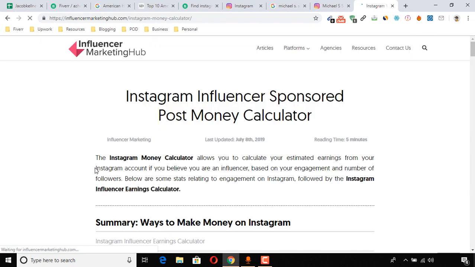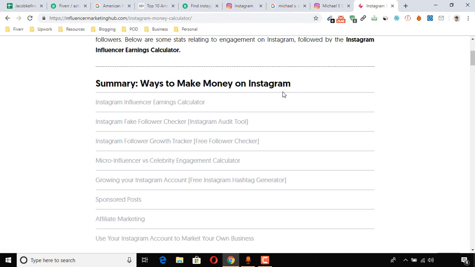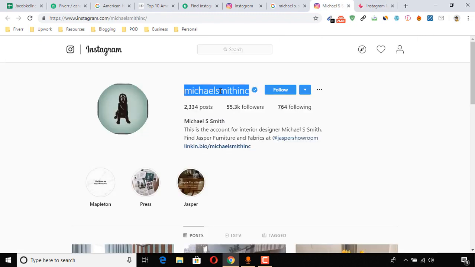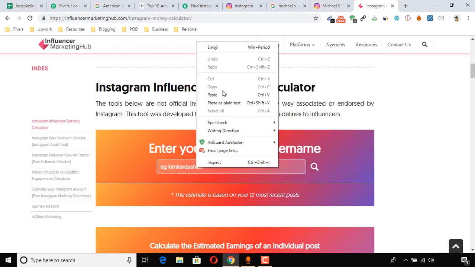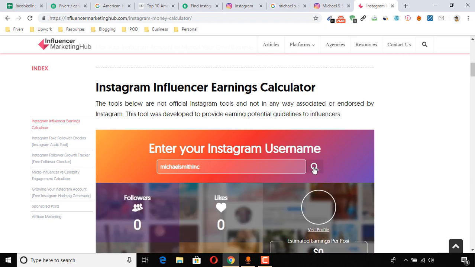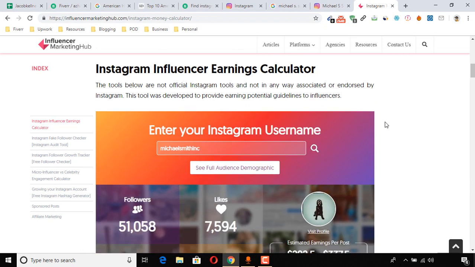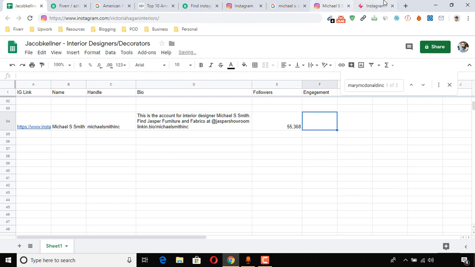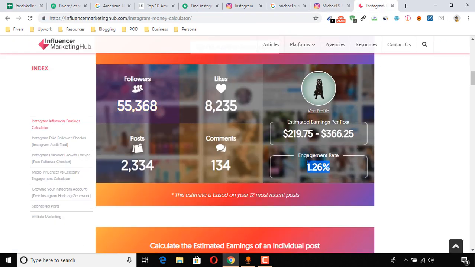Click on this, and here, the summary ways to make money on Instagram, influencer earning calculator. Click on this link, and then you will find an interface like this. Now we have to copy this Instagram handle name and paste it here. Click on the search tool, and here we go. We have got the exact count of the followers for this profile and the percentage of engagement ratio. I'm going to copy the followers count here, and the engagement ratio is 1.26%.